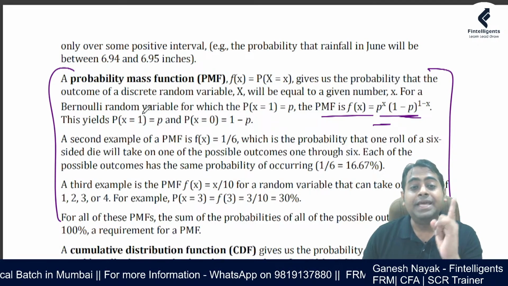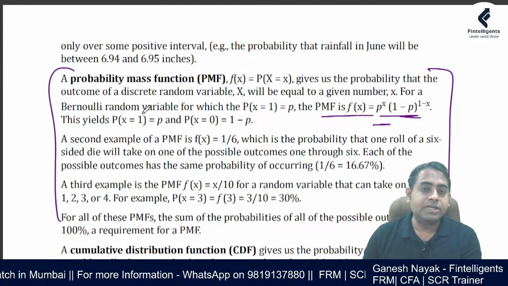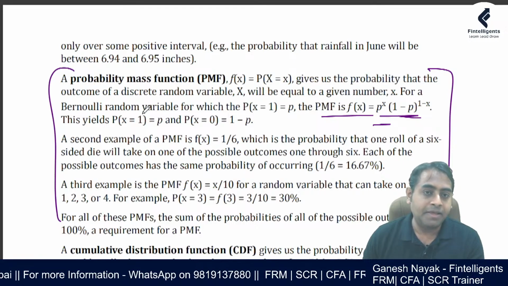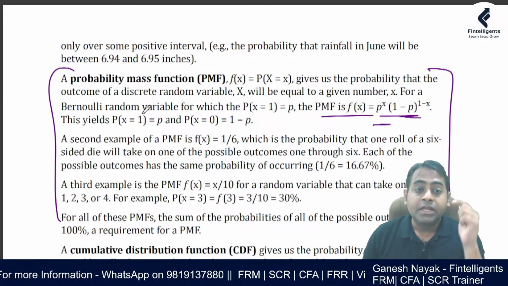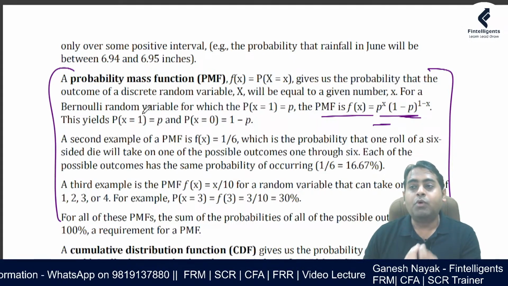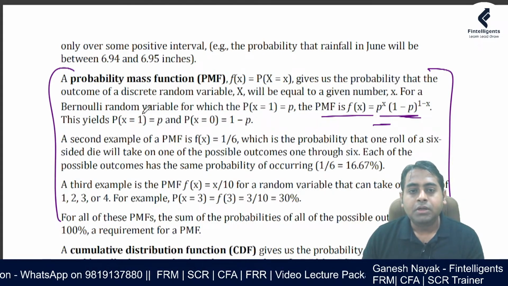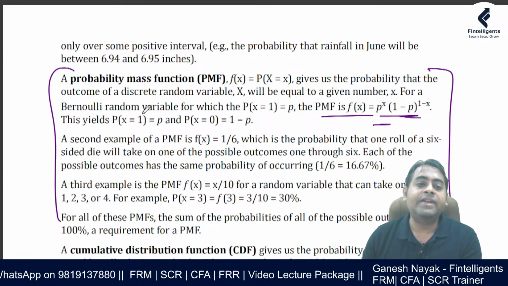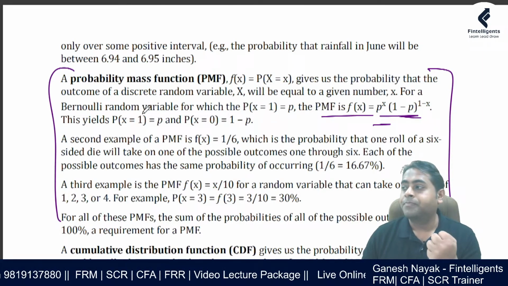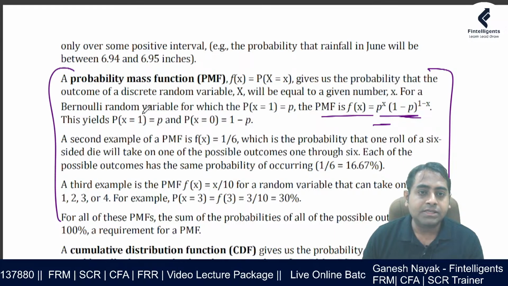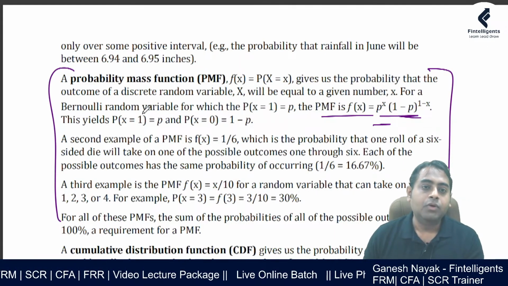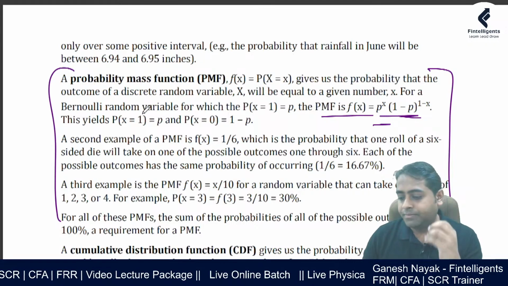Discrete random variables will take outcomes which you can count. Continuous random variable, basically you cannot count, you have to measure, because any value it can take. Even if you give two values, say 5 and 6, there are infinite numbers between that, and that is what a continuous random variable is. So when you want to calculate a weight, the weight can be 36 kg, 36.789 kg. But when you want to calculate, say, the number of students in the class, that is a discrete number. It can be 3 or it can be 4. It cannot be 3.5. So you can count the outcome. That is the broader thing.